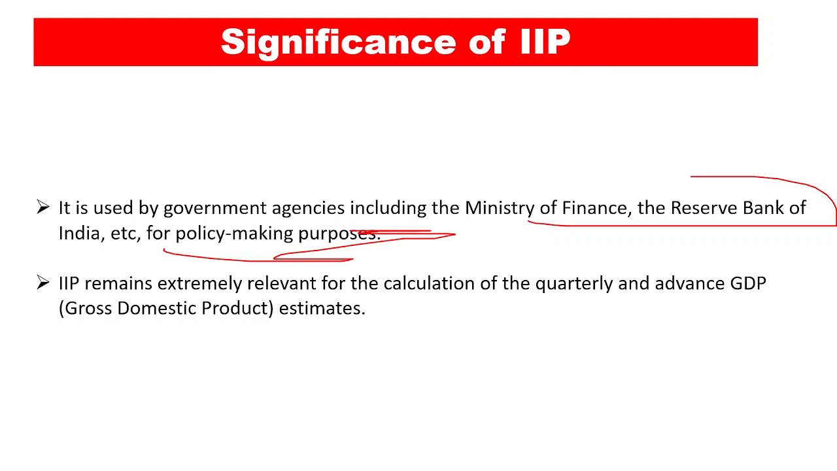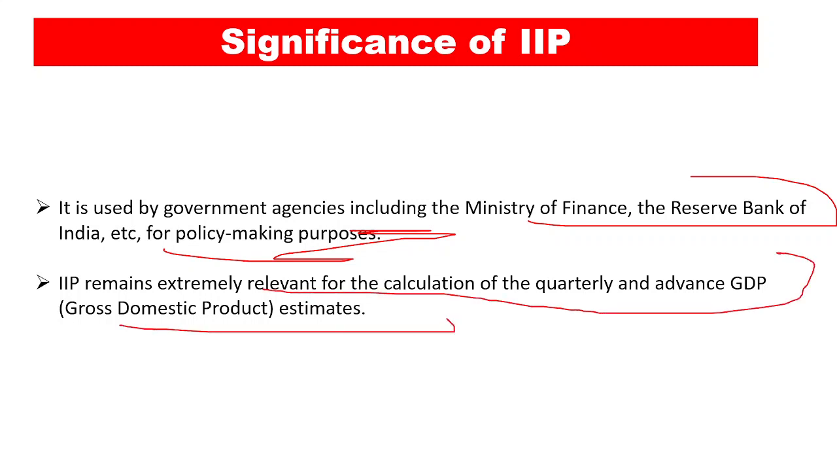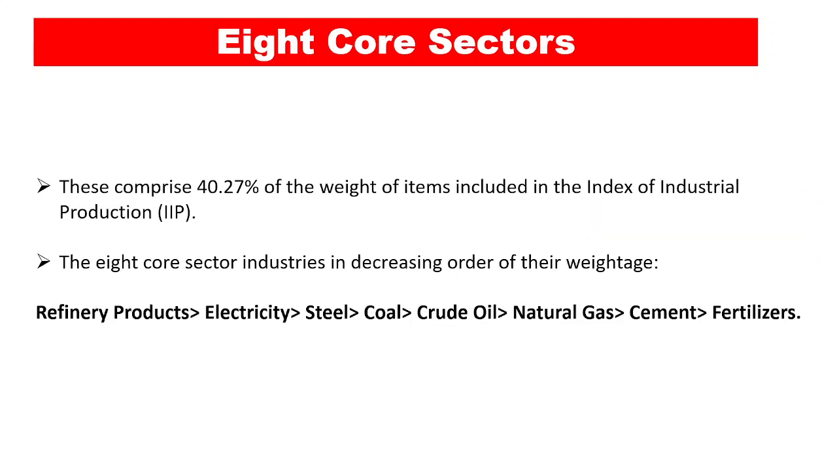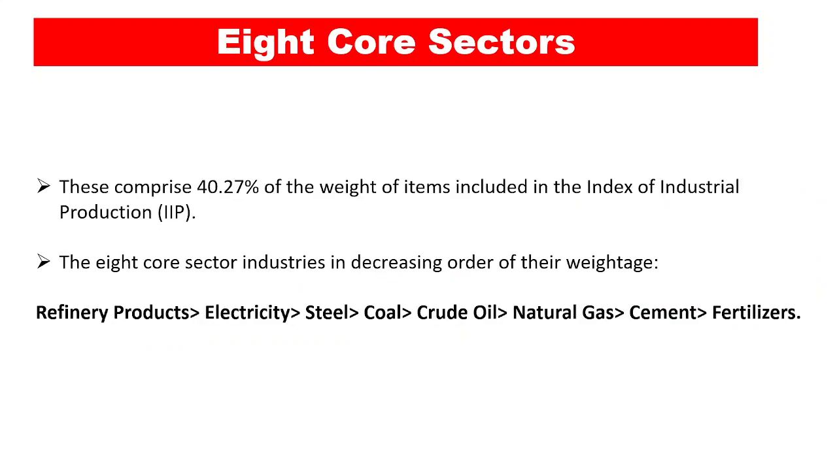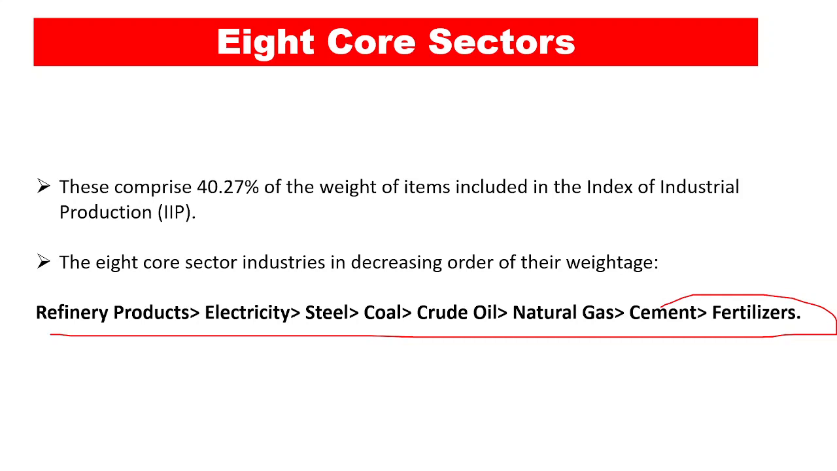Apart from it, IIP remains extremely relevant for the calculation of quarterly and advanced GDP estimates, and that is why the IIP is very important. Now this IIP consists of basically 8 core sectors, which are very important for its calculation. These core sectors in decreasing order of importance are: refinery products, then electricity, steel, coal, crude oil, natural gas, cement, and then fertilizers.